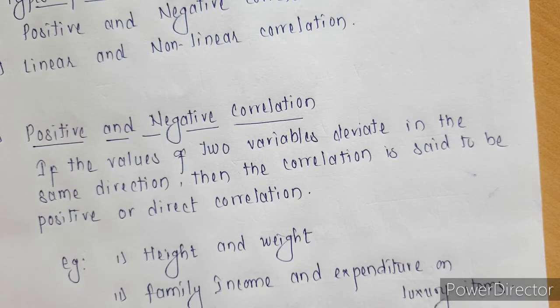Such cases are called positively correlated.